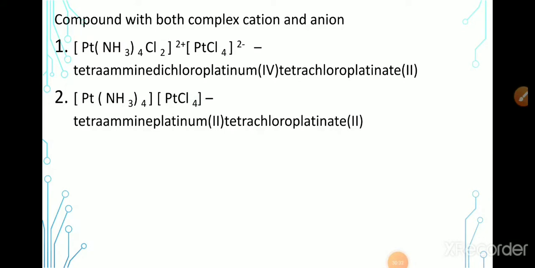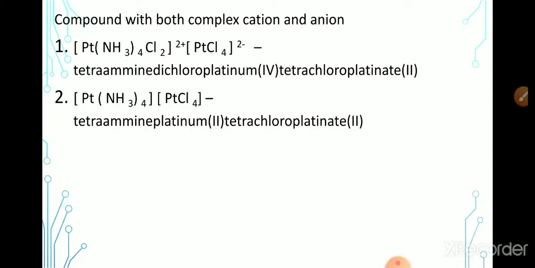Okay, in this type of complexes, both the cation and anions are complexes. In some of the examples, they will be given charges. As you can see in the first example, they have given charge. On the first, Pt(NH3)4Cl2, they have given 2 plus, and for the PtCl4, they have given 2 minus.